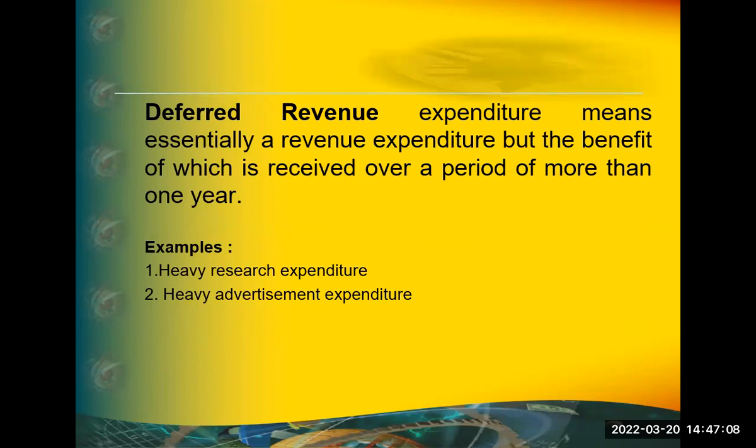Advertisement, if you're keeping a board in railway station or in the airport or bus stand or something like that, that will be there for some 10 years or 5 years. The expenditure what you're making, you cannot just minus from your sales to find out the profit of that year. You have to minus the expenditure gradually from the revenue of several years. Portion of the, just like a capital expenditure. Okay, best example is advertisement, heavy research and development and advertisement expenditure.